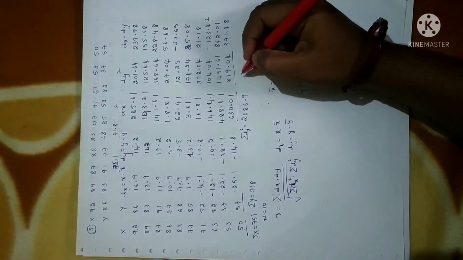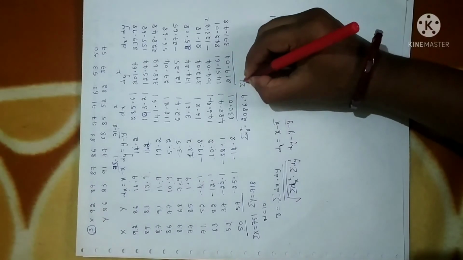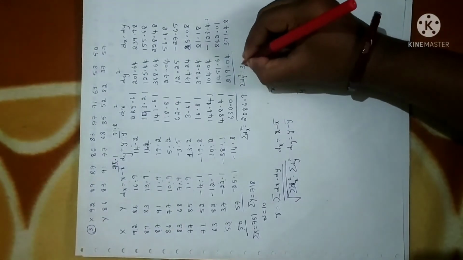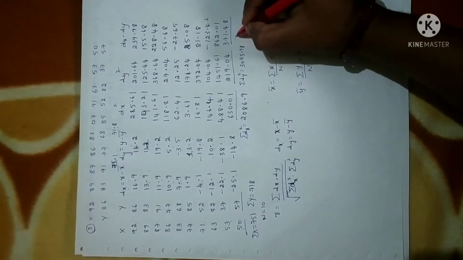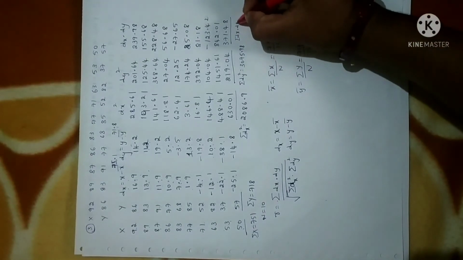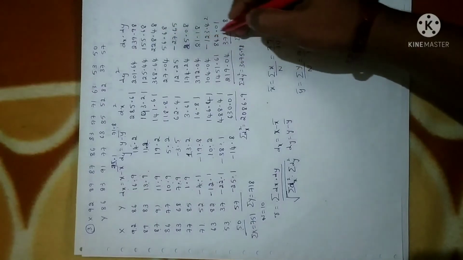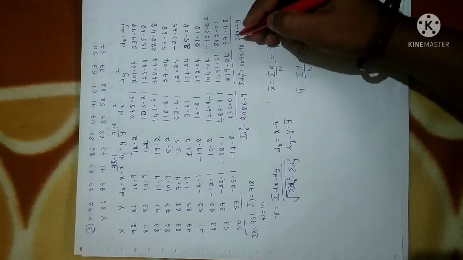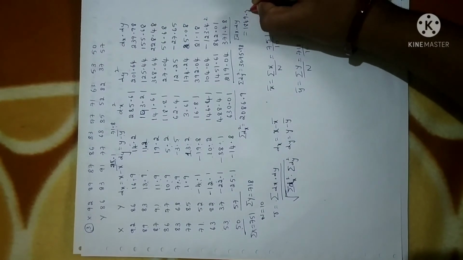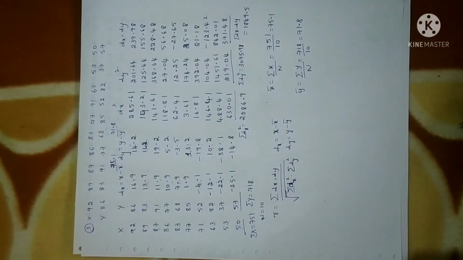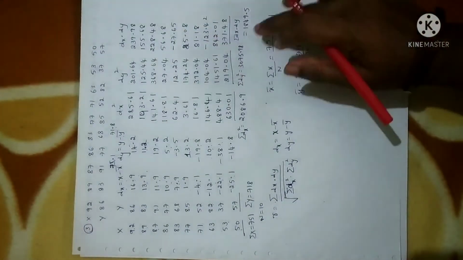Similarly, you add all the values of the dy square column, and the summation of dy square will be 3075.98. Similarly, when you add the dx into dy column, use the calculator, and you will get 1849.5. Clear? I have added all these values and noted them here.